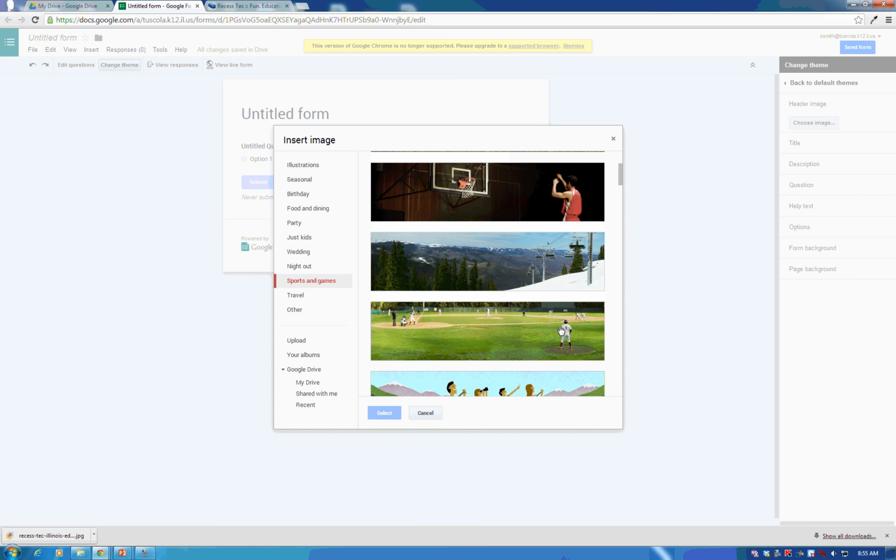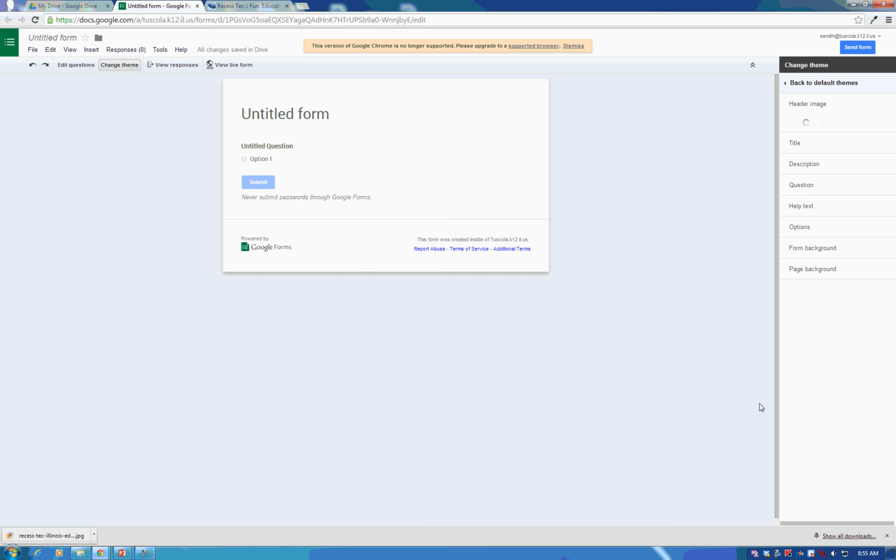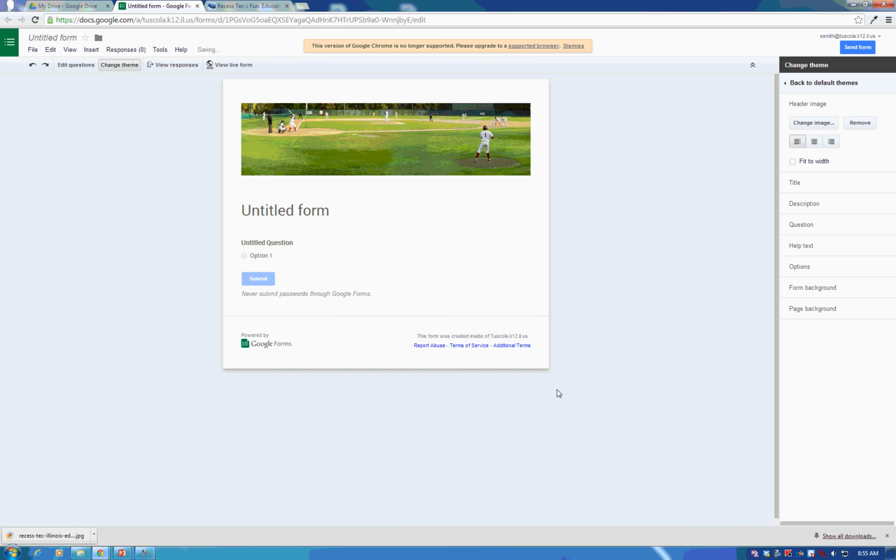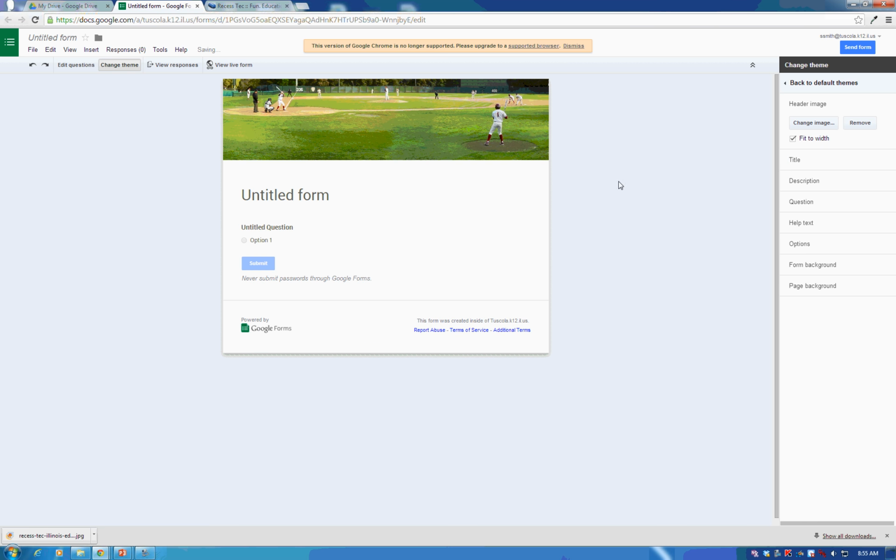And we're in the middle of baseball playoff time, so I'm going to go ahead and choose that one. So again, it doesn't take up the entire width of the form unless I hit fit to width, and then it's the very top, which I'm going to leave like that for this demo. So title is obviously right there. I have some options now.